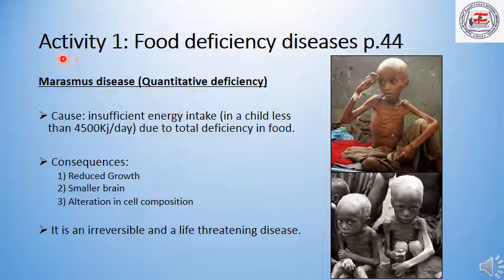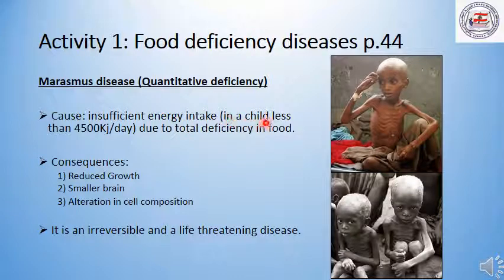To start with Activity 1, Food Deficiency Diseases, please open your biology books to page 44. In this activity, we're going to see some of the diseases that are caused by food deficiency. One famous disease that is considered to be a quantitative disease is the Marasmus disease. The cause of the Marasmus disease is the insufficient energy intake.